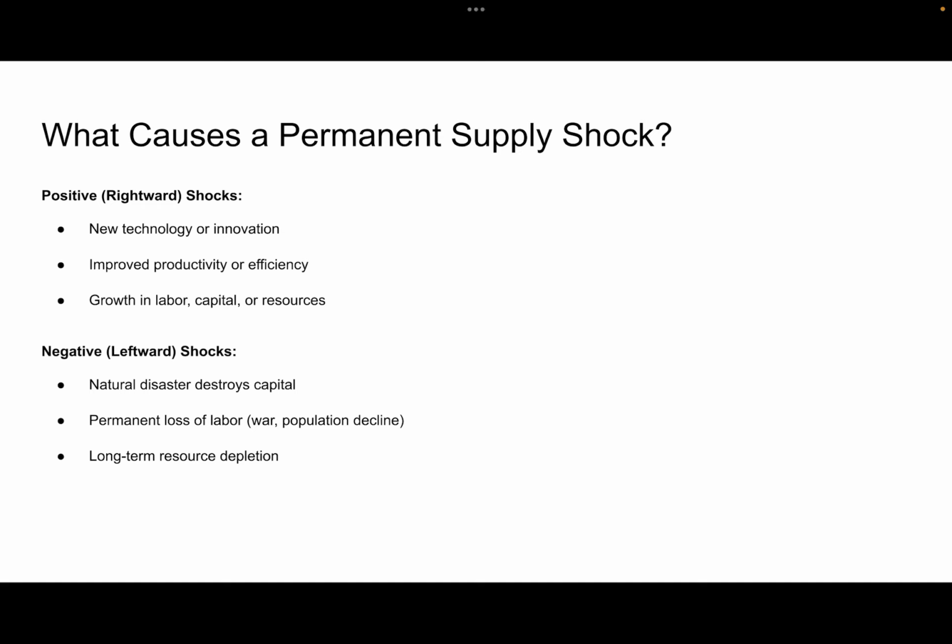So what causes a permanent supply shock? We just kind of talked about this, but new technology or innovations, improved productivity or efficiency, a growth in labor, capital, or resources can all positively affect supply. A negative leftward supply shock is things such as natural disaster, which destroys capital, permanent loss of labor, war, population decline, or long-term resource depletion.